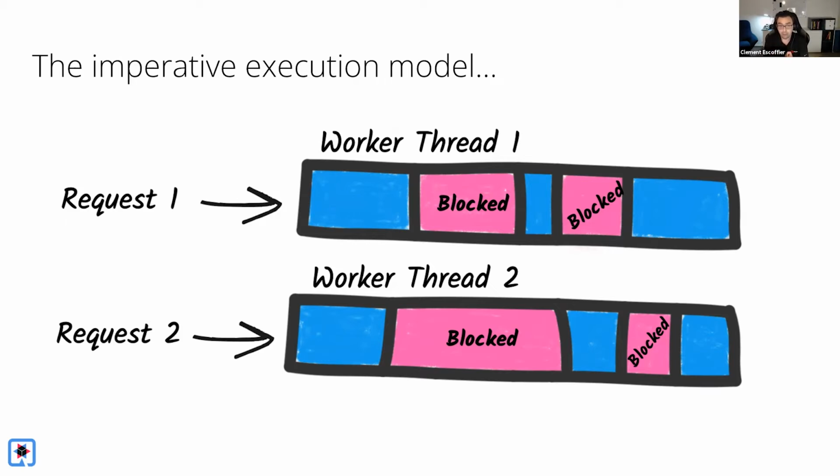So if you want to handle multiple requests at the same time, you need to have multiple threads. Each thread is 1 megabyte of memory. And remember what I said about Kubernetes and containers, you need to use the resources efficiently. Every megabyte you use is a megabyte that your sibling containers can't use.